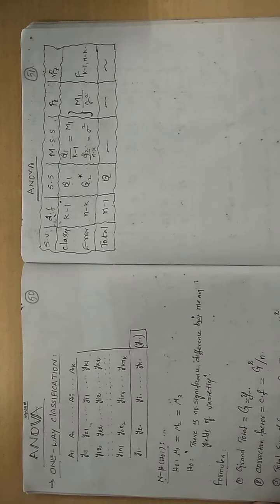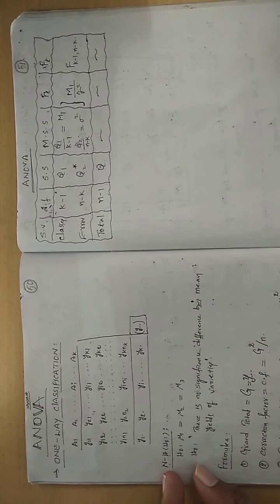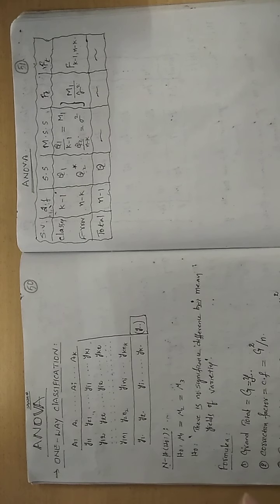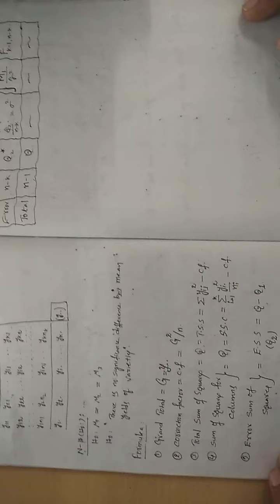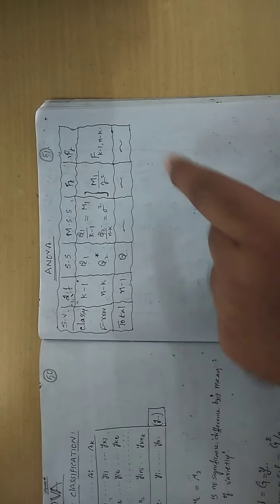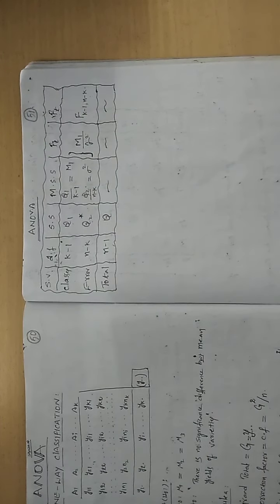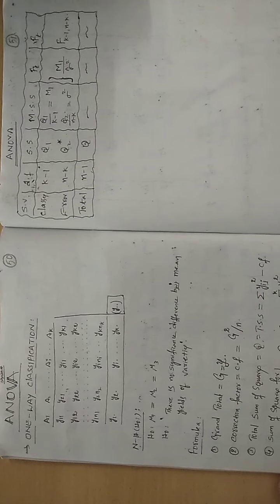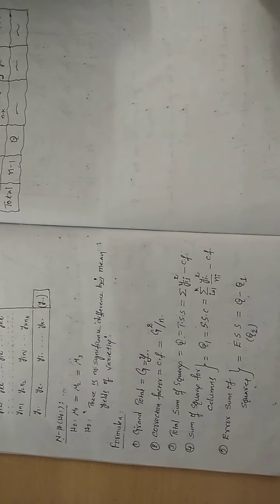So under one-way classification, only one source of variation would be there. Usually in terms of columns we represent. So this is the null hypothesis. If you want, you can write the alternative hypothesis. So these are the formulae and this is the ANOVA table. You fill up the ANOVA table, look into the table value, you will get the answer. Understand? Very, very simple thing. I request you follow this method, straightforward method.